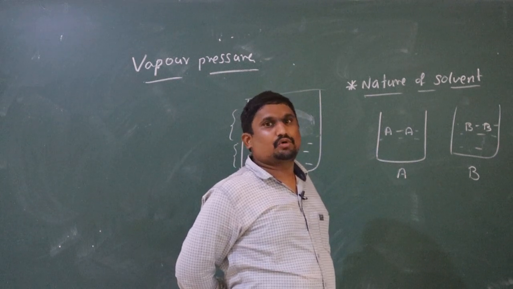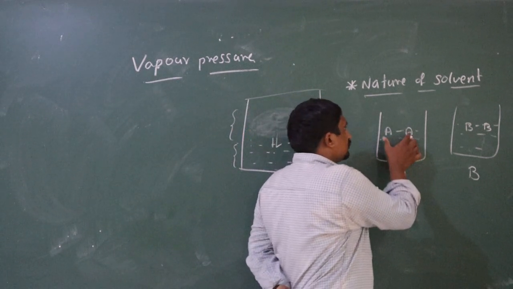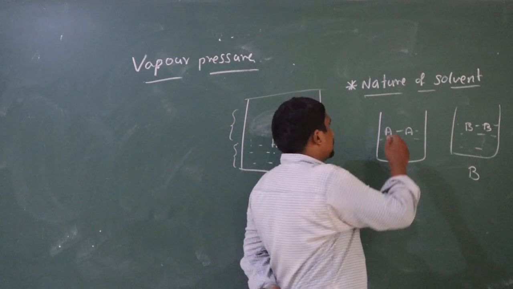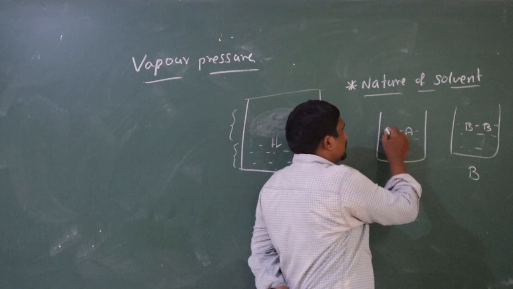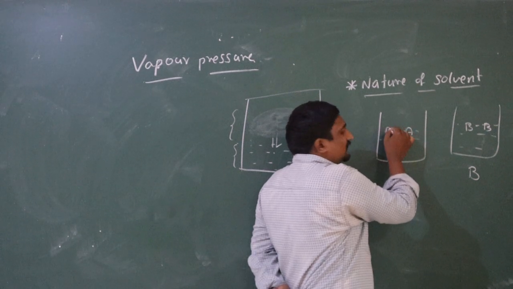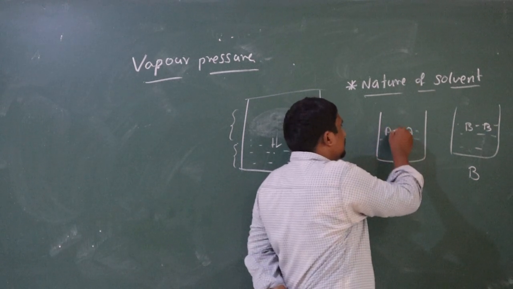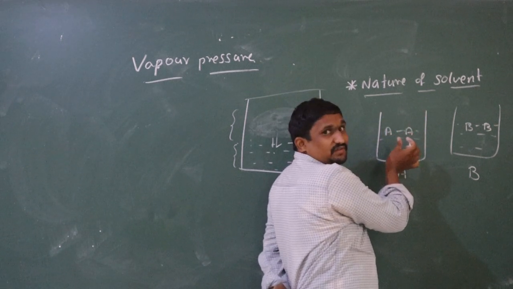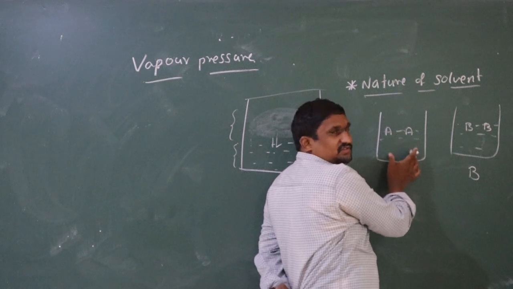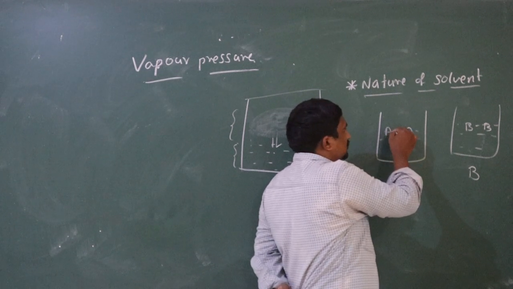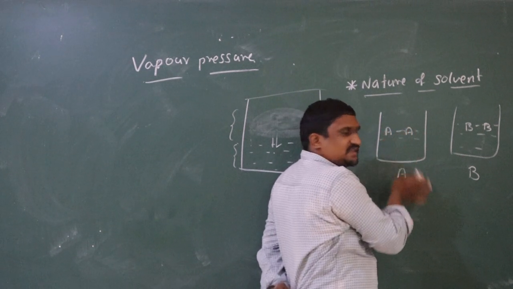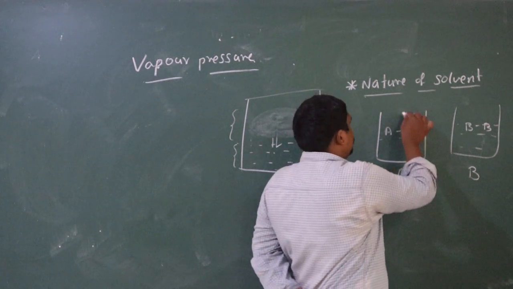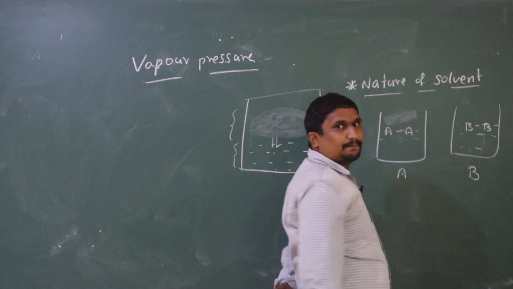The solution which will have more vapor pressure is the one in which intermolecular force of attraction is very less. In that case, the surface liquid molecules very easily escape from liquid state to vapor state, because the intermolecular force of attraction is very less. Hence, we are getting more vapor pressure.